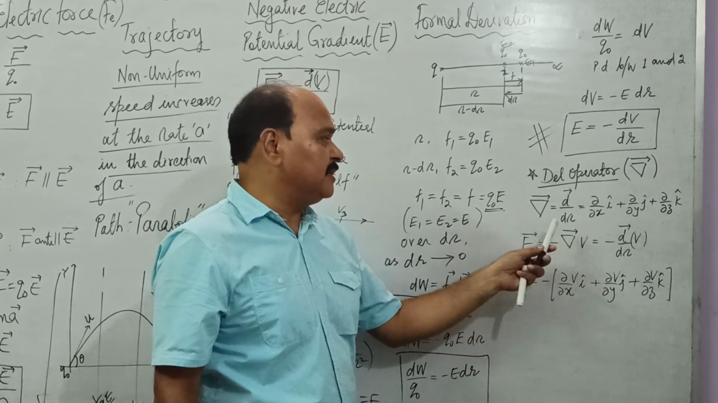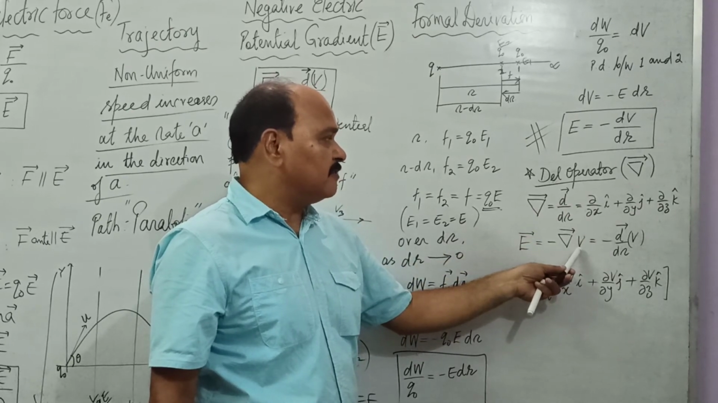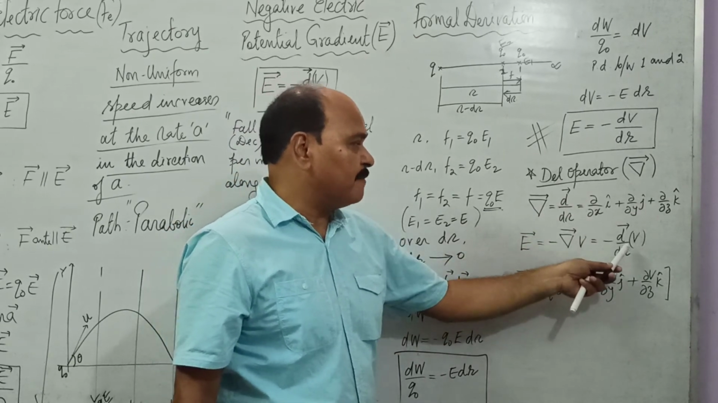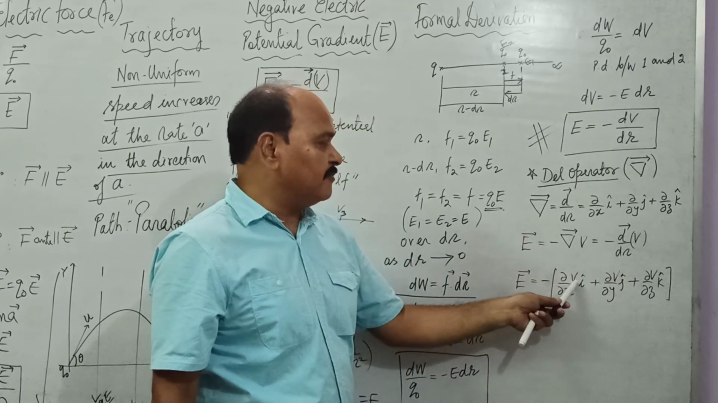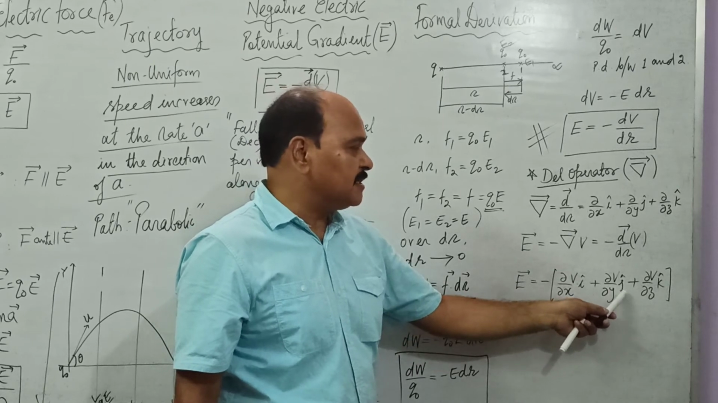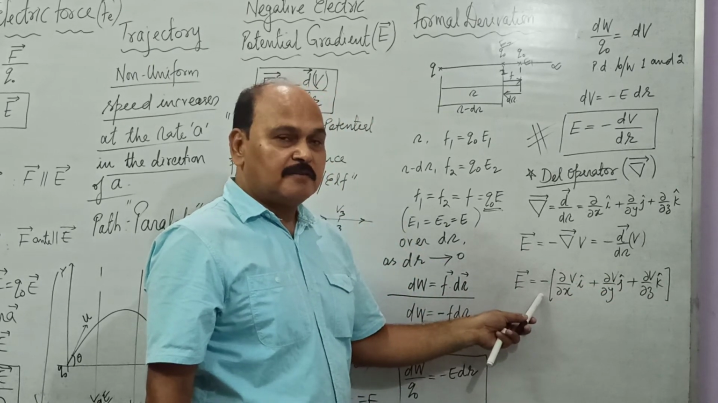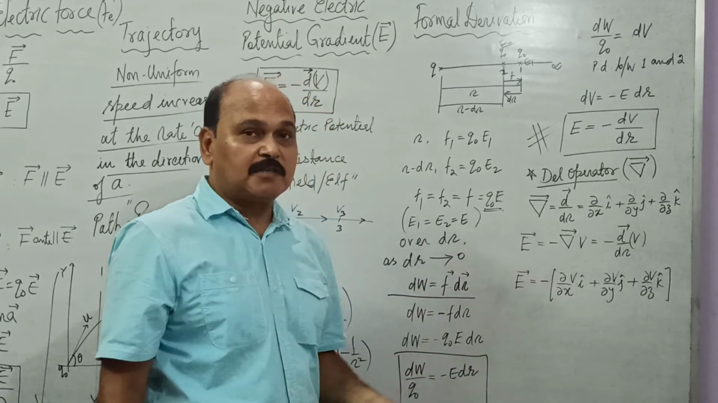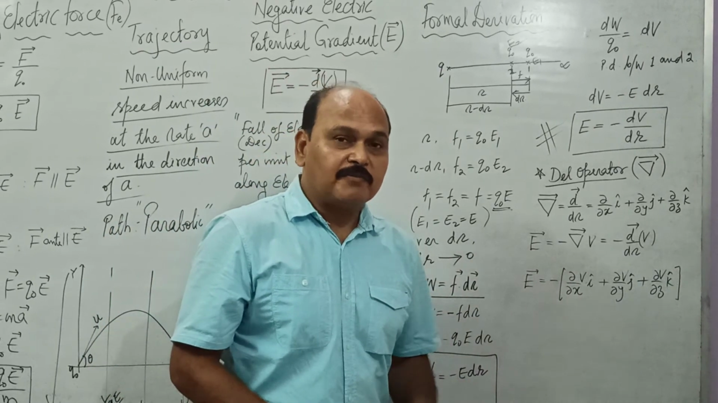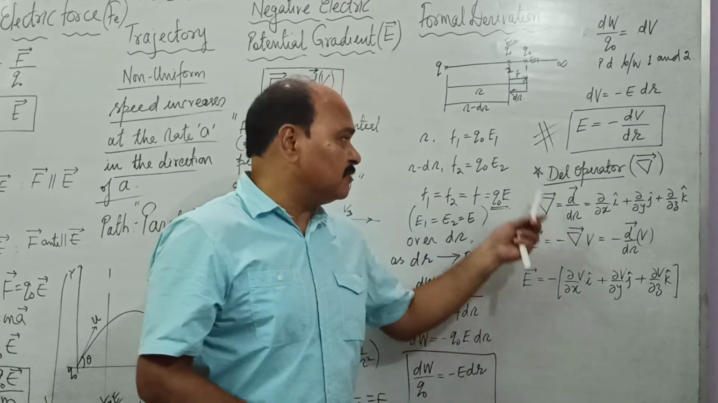We operate V over this del operator. This del operator operates over V with negative sign. What do we get? Del by del x of V i cap, plus del by del y times j, plus del by del z times k, with negative sign. I'm telling you about this del operator simply because there are some very good quality numericals in all good textbooks based on this operator.